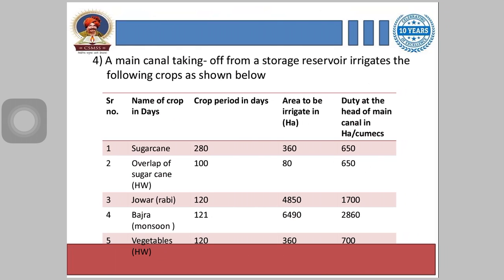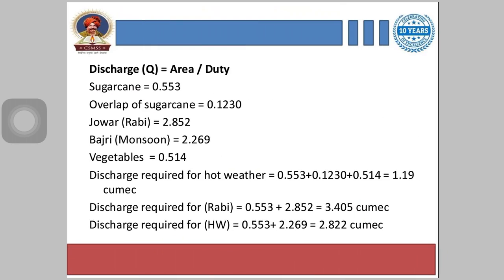Next problem: a main canal taking off from a storage reservoir irrigates the following crops as shown below. First the names of the crops are given, and next the crop period in days, and then the area to be irrigated in hectare. The duty at the head of the main canal in hectare per cumec is given in the following table. The crops mentioned are sugarcane, overlap of sugarcane, which is hot weather, jowar Rabi, bajra monsoon, and vegetable, which is hot weather. Crop period in days and area to be irrigated in hectare are given for all these crops.